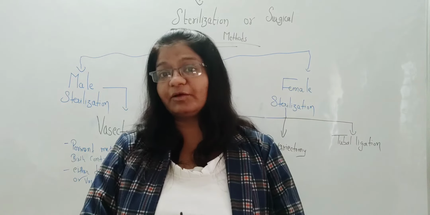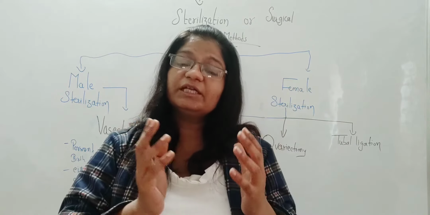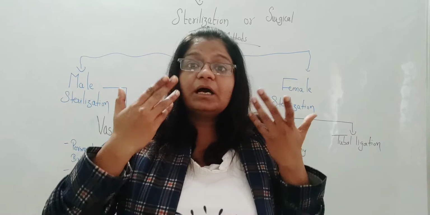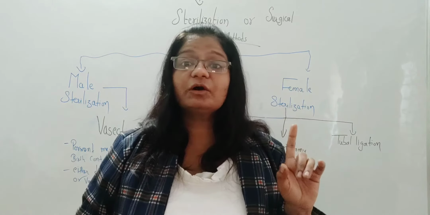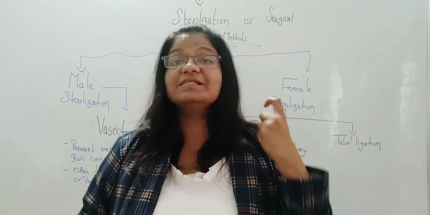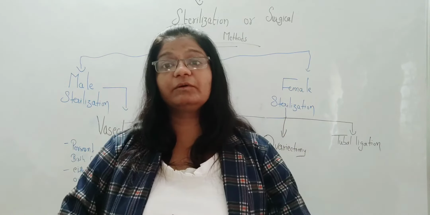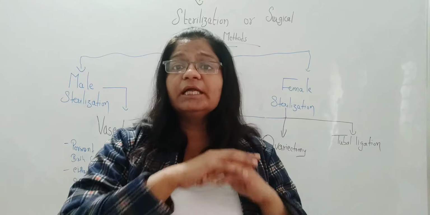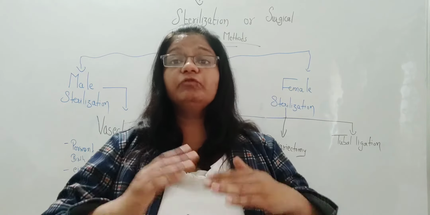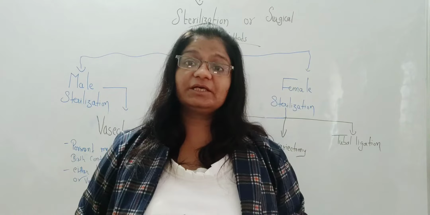At that time, the zygote is not only a portion of muscles, not a cluster of tissues and cells. Now it has started to be a living body, and the first organ developed in the mother's womb in the form of a baby is the heart. We know that the heart is an important organ of our body with which all the emotions are connected. So MTPs could be done before 12 weeks of pregnancy, meaning till the third trimester completion only.